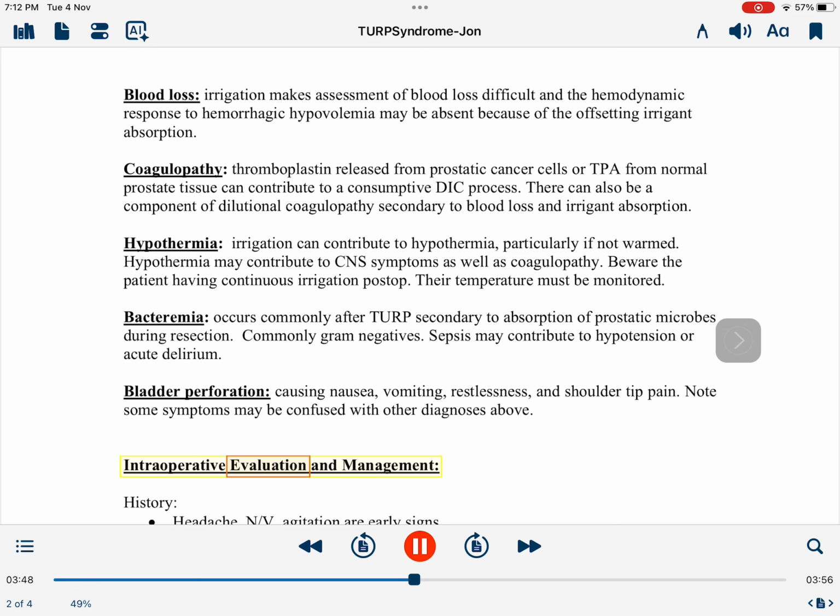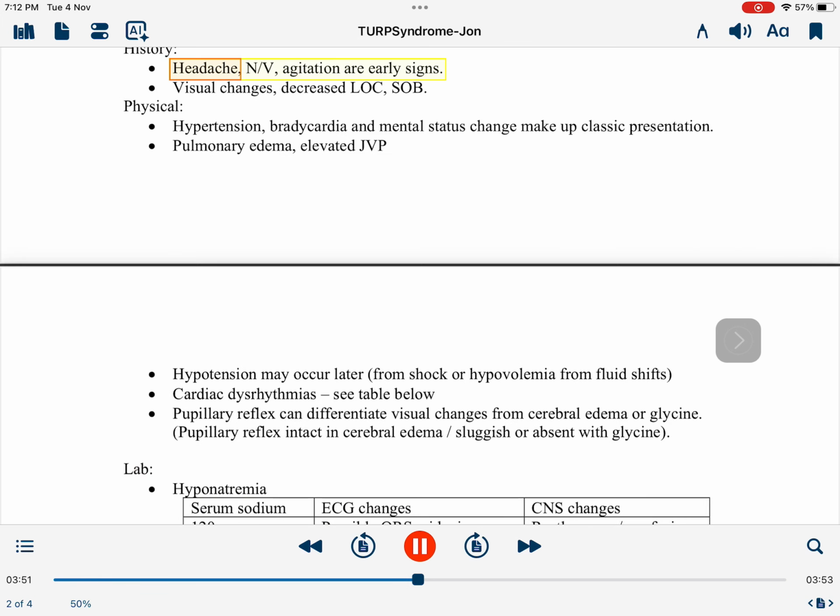Intraoperative evaluation and management. History: headache, nausea/vomiting, agitation are early signs, visual changes, decreased LOC, SOB. Physical: hypertension, bradycardia and mental status change make up classic presentation. Pulmonary edema, elevated JVP, hypotension may occur later, from shock or hypovolemia from fluid shifts. Cardiac dysrhythmias, see table below.